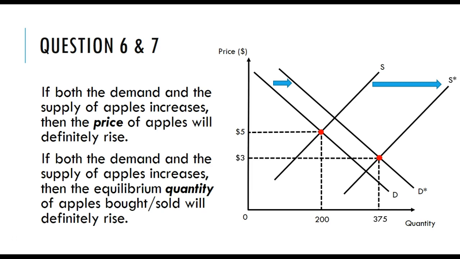So what can we conclude based on these three scenarios that we've examined? Well, in every case, the equilibrium quantity has definitely gone up. But what about price? Well, we found that we can construct a diagram where we've got an increase in demand and an increase in supply, but we can either have the price going up, the price not changing, or the price going down. So we can't say that the price of apples will definitely rise.